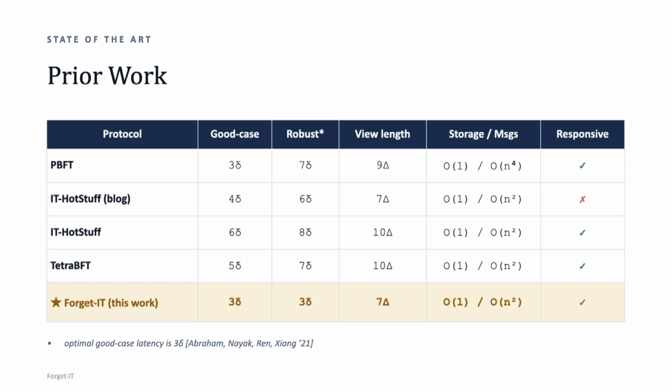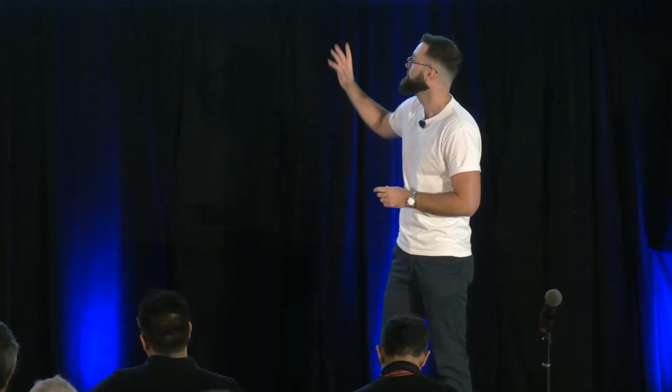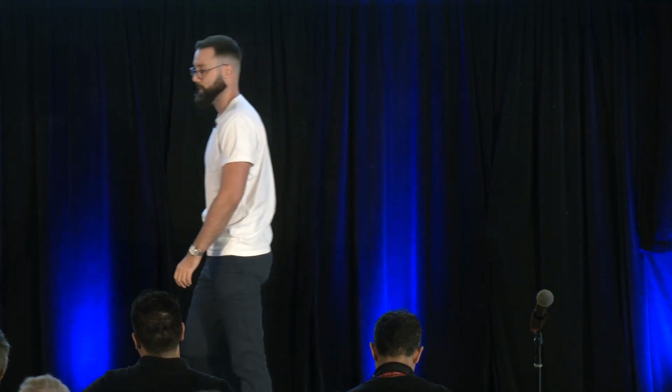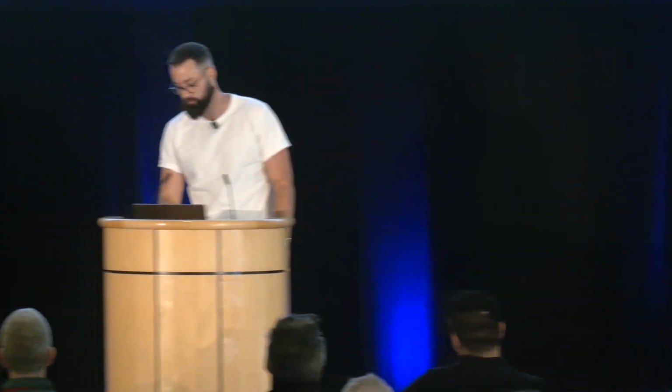And then we also managed to extend this result to lower resilience. So we have a result of achieving optimal two delta good case latency in the 5f-1 world. A big benefit there is obviously shaving off one round in the good case, but also reducing significantly the worst case view duration to 4 delta, approximately. Yeah, and that's mainly it. With this, I will conclude. Thank you.